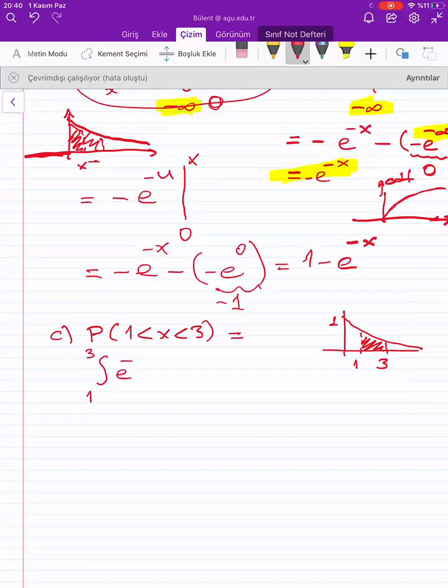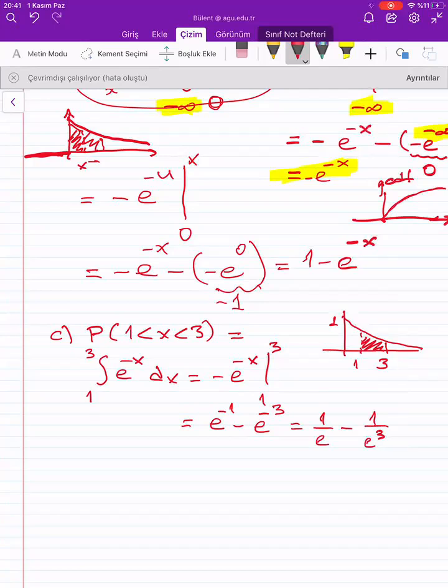It is the integral of e to the power minus x dx. So it is like minus e to the power minus x, from 1 to 3. It is like e to the power minus 1 minus e to the power minus 3. And this is the probability, like 1 over e minus 1 over e cubed. This is the probability of obtaining any number between 1 and 3. So I hope this was clear for all of you.